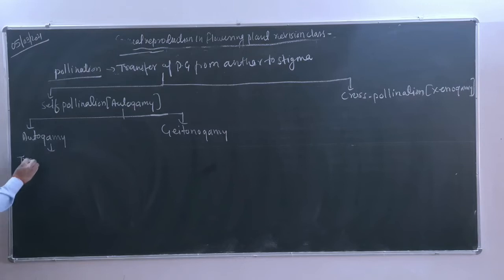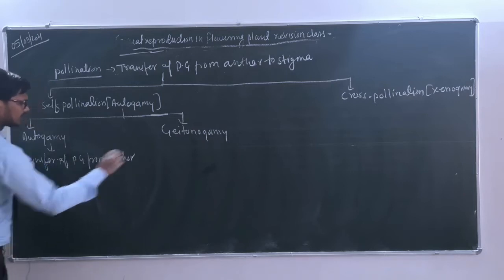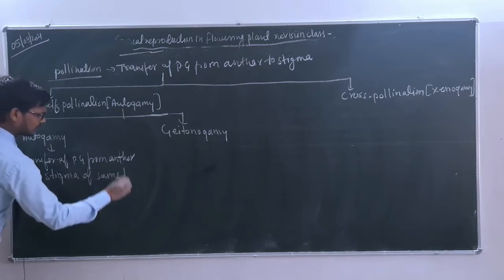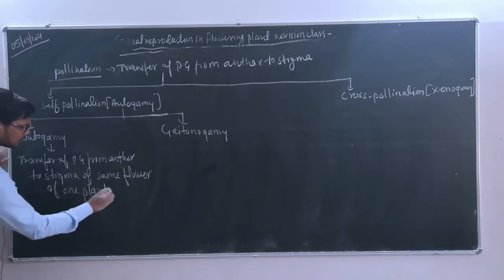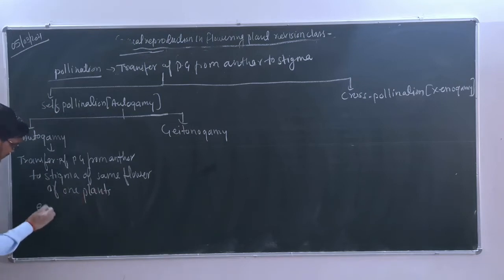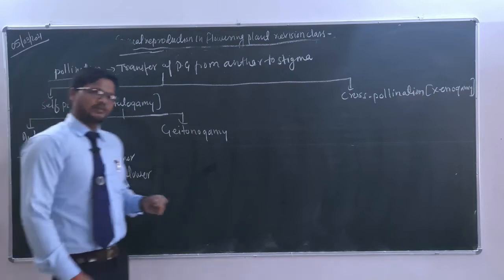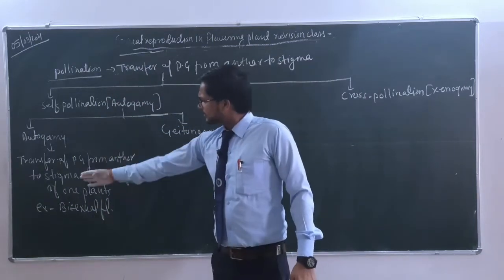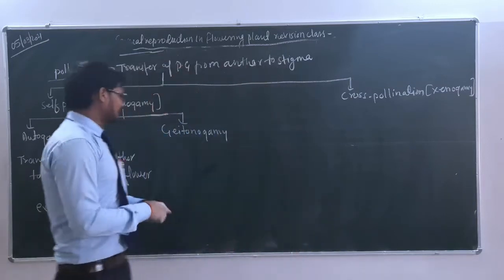This is what? Transfer of pollen grains from anther to stigma of the same flower of one plant. यानी कोई एक प्लांट था, वो क्या था? बाइसेक्सुअल था. It means that this is possible in the case of bisexual flowers only. What do you mean by bisexual flowers? The flower that contains both male and female reproductive parts in the same flower. So here autogamy means transfer of the pollen grains from anther to stigma of the same flower of the same plant, and this is possible only in the case of bisexual flowers.